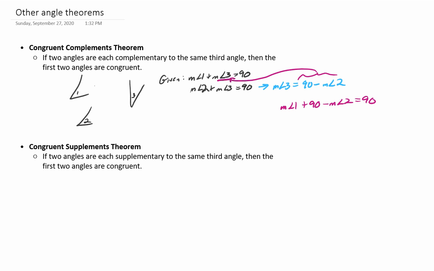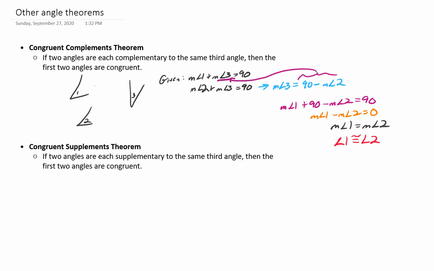I then am going to isolate the measure of angle 1, so subtract 90 from both sides, subtraction property, and then addition property, add the measure of angle 2 to both sides, and then I have the measure of angle 1 is equal to the measure of angle 2. But by the definition of congruent, that means angle 1 is congruent to angle 2. So this was an informal proof because I wrote my steps, but I spoke my reasons. But notice I gave a reason for every single step.